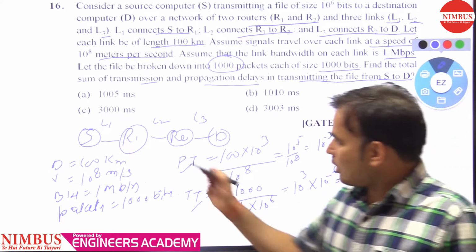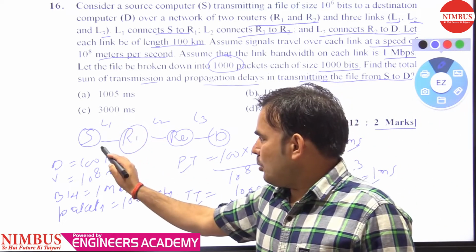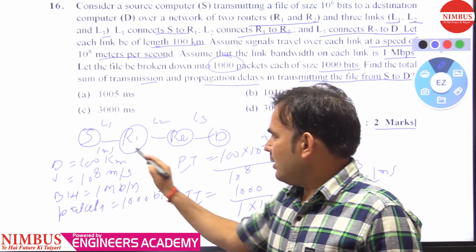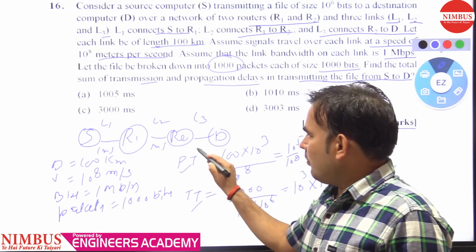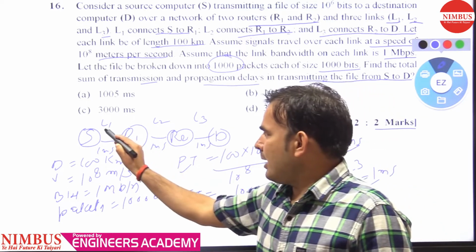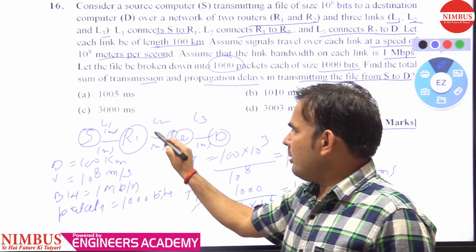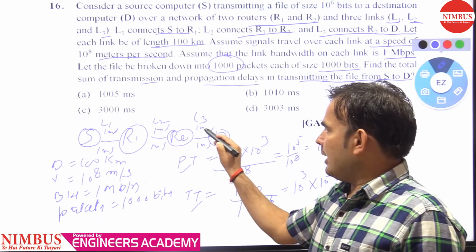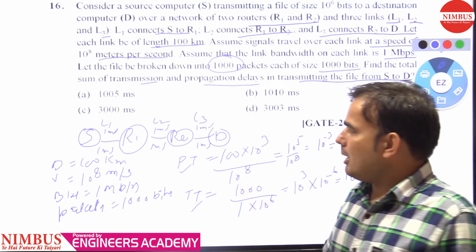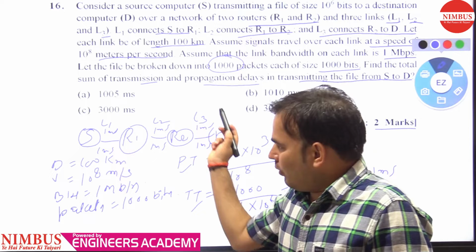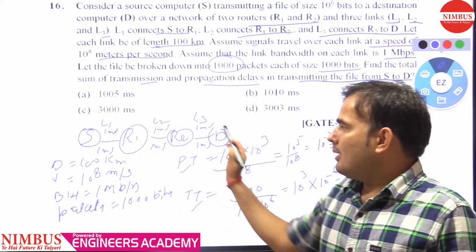So propagation time is 1 millisecond on each of the three links, and the transmission time is also 1 millisecond on each. So how much time will the first packet take from source to destination?